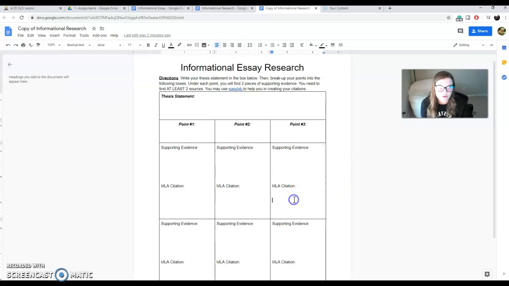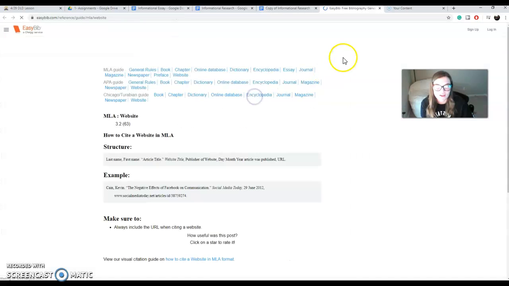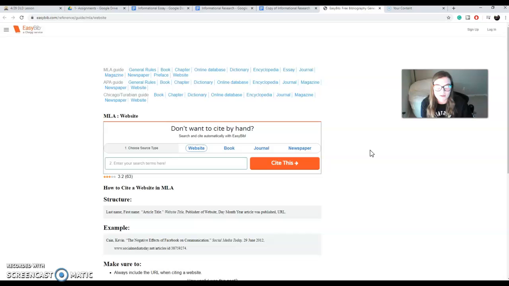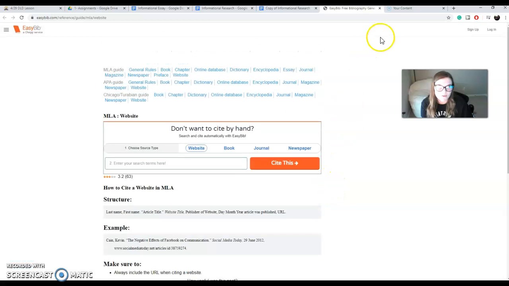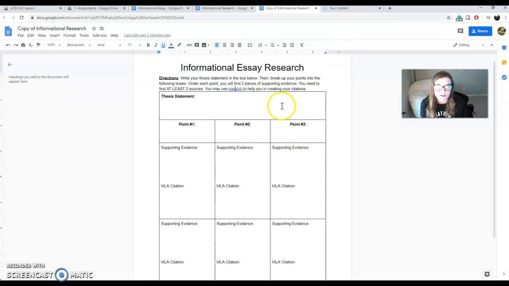Go for it. MLA citation is required for that. You may use EasyWeb to help you create your citations. I have that linked here. You just click on the link, and it pulls it up. You can choose your source type. This is a super easy resource to use in creating citations.